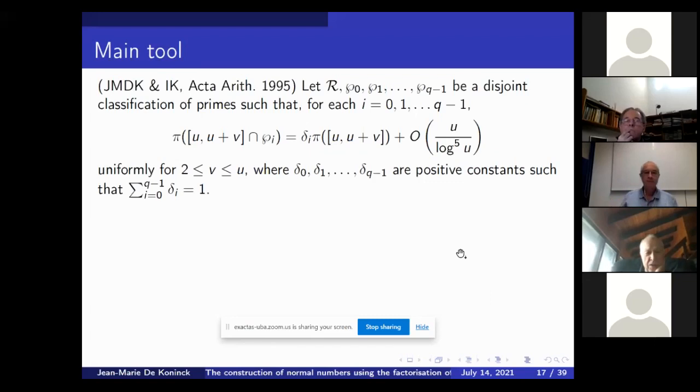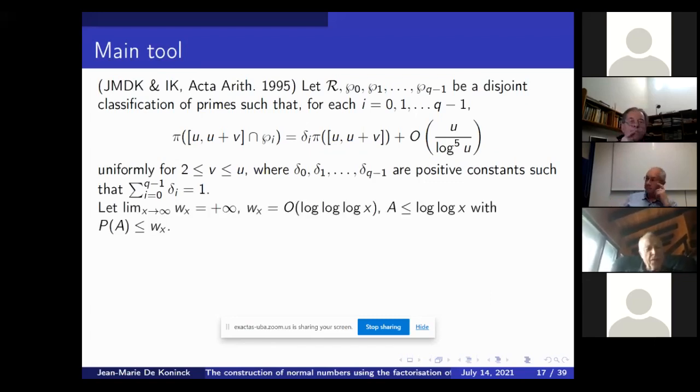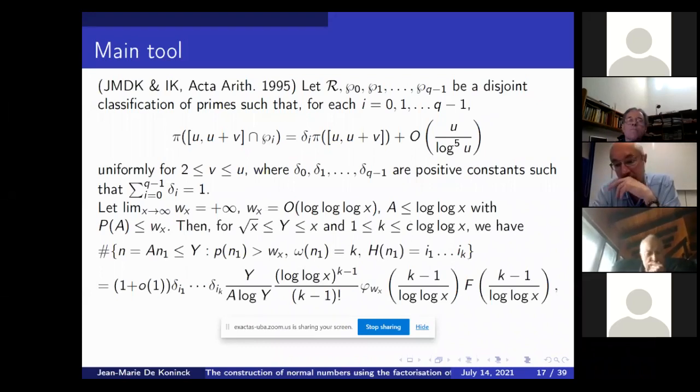If you start with a disjoint classification of primes, and we introduce a function w that goes to infinity, but very, very slowly, no bigger than log x, and we take integers a not large compared to x, such that the greatest prime factor of a is bounded by w of x, so the greatest prime factor is very small, then we have this result.